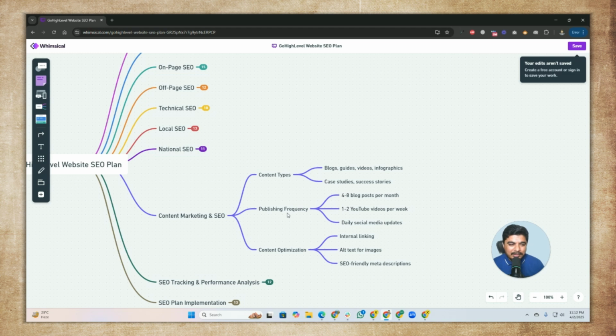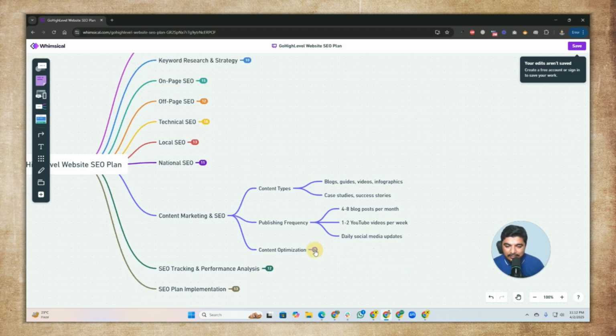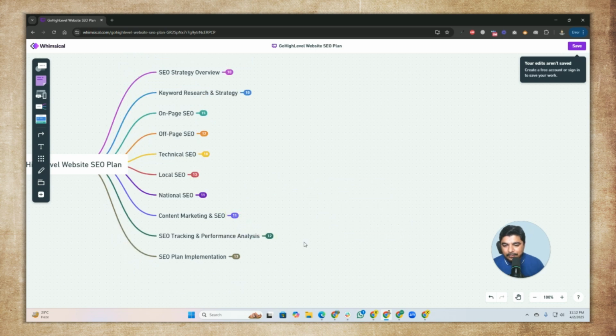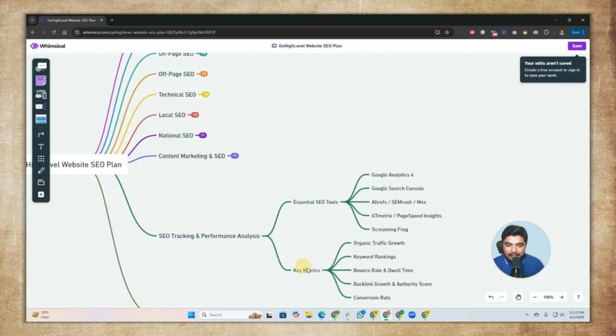These are the most important parts for growing any business or any services in any area. Content optimization: must do internal linking, alt text, word, images, and SEO friendly meta descriptions as well. These are the most important parts you need to do for your websites or for your specific target audience.